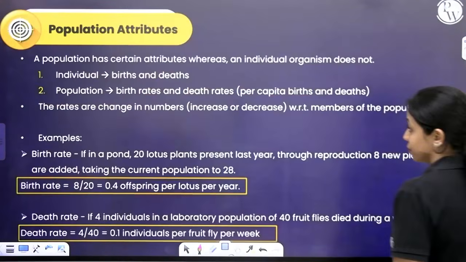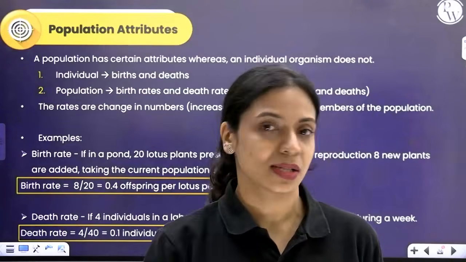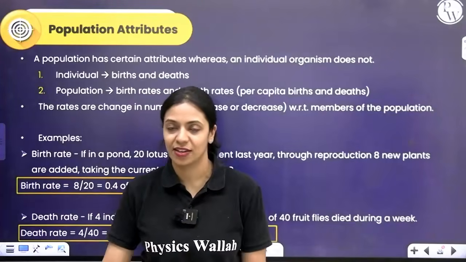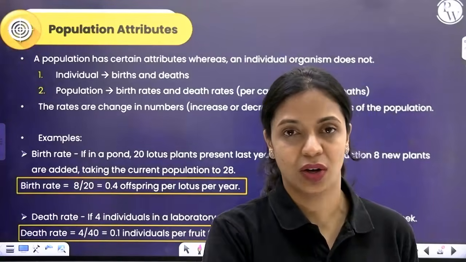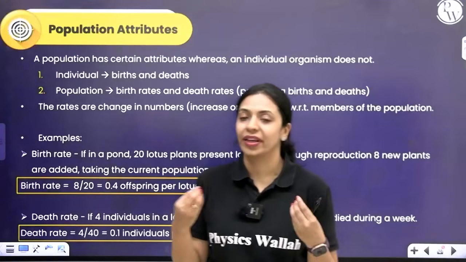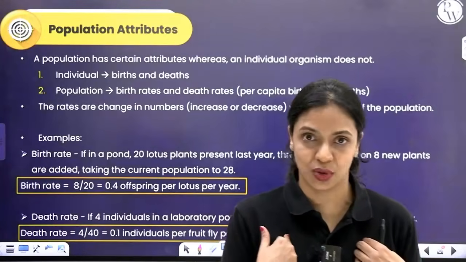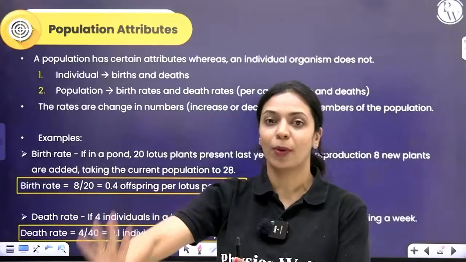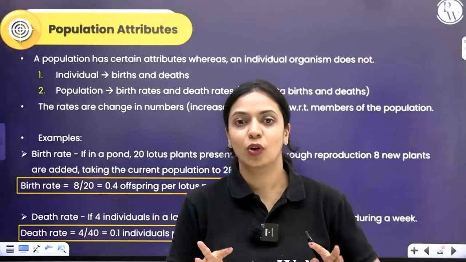Now, a population has certain features or attributes that an individual organism will not have. If you remember, when we spoke about the different levels of biological organization, I mentioned how it started with macromolecules and cells and tissues and organs and organism and population, right? There are certain attributes that an organism has which a population does not have. There are certain attributes that a population has which an organism does not have. Those attributes which are there for a population but not applicable to an individual organism are called population attributes.